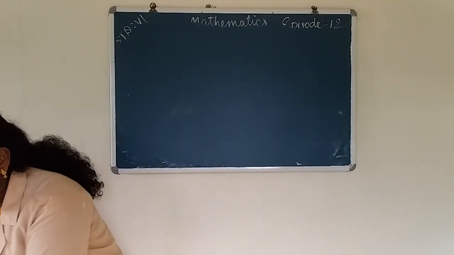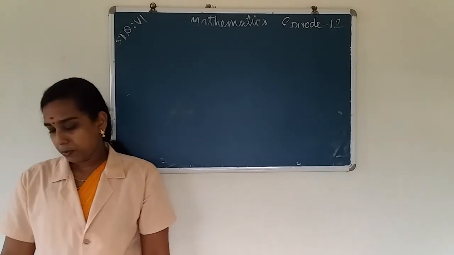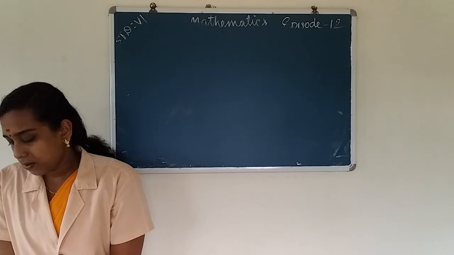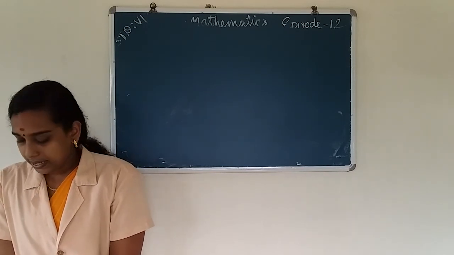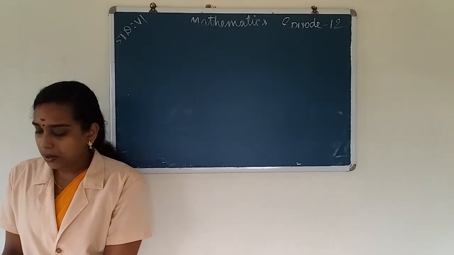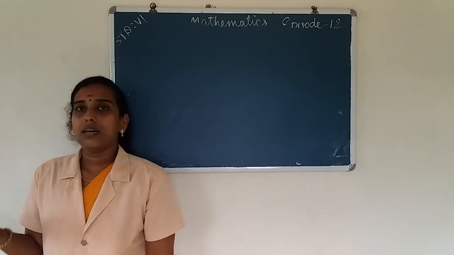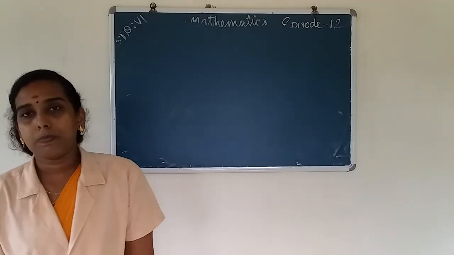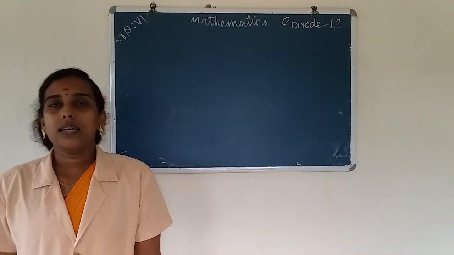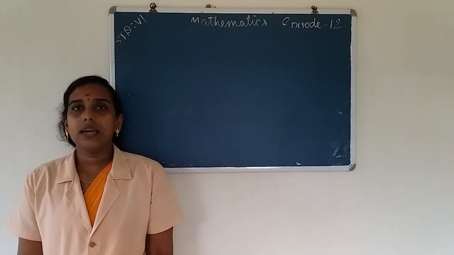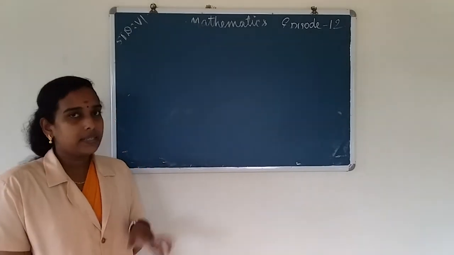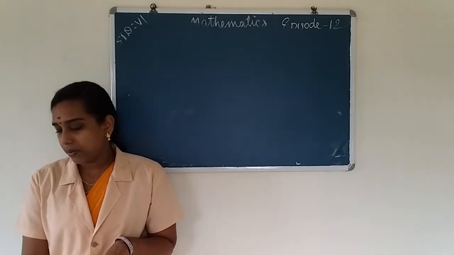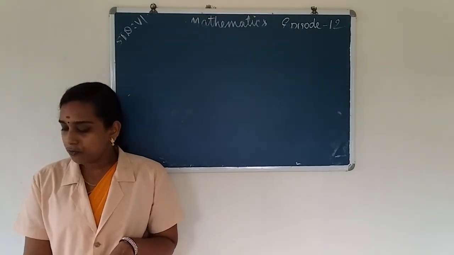There are some more problems. There are two word problems given in your textbook, exercise 2.2, and the following questions also, that we will discuss in our next classes. So today we discussed different properties of whole numbers, that is closure property, associativity, distributive property, identity. Here is the additive identity, and what is the multiplicative identity for whole numbers, and we also studied 5 properties of whole numbers.